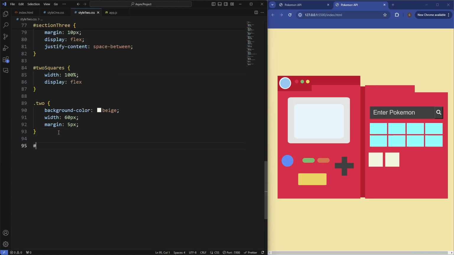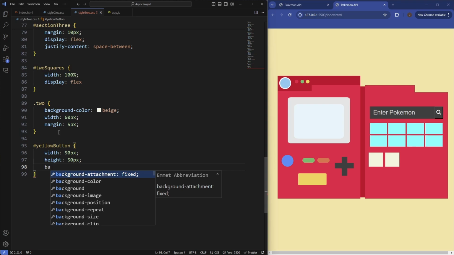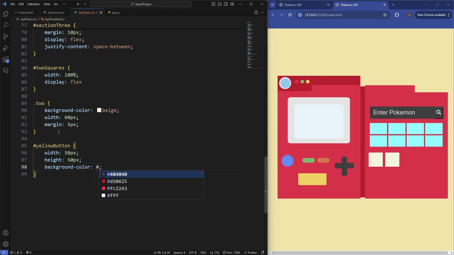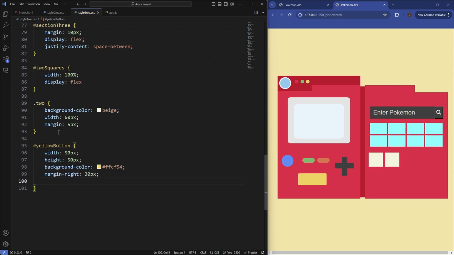Get the yellow button. So yellow button. Set the width of this to be 50 pixels. Height to be 50 pixels, background color, let's make it like a yellowy orange, FCF54, then margin right 30 pixels, margin top to be 10 pixels, and then the border radius to be 50%.